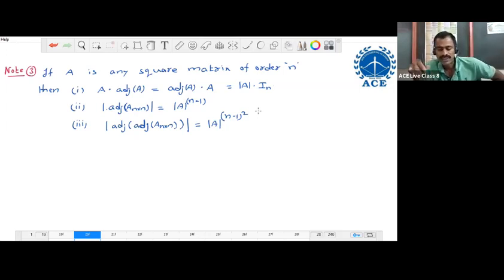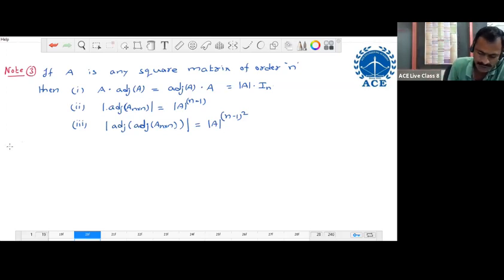If you observe the second and third results on the right hand side, the determinant of A power n minus 1, their powers are different. The power of n minus 1 is the same as the number of times adjoint is inside the determinant. If we have 3 adjoints, then determinant of A power (n minus 1) power 3. These 3 results hold for any order square matrix, that is, the matrix may be singular or non-singular, doesn't matter. These 3 results hold for both matrices.